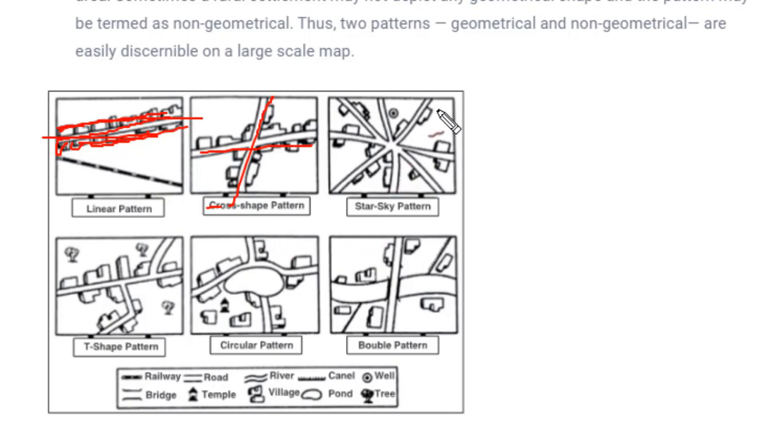Star shaped pattern. So you just see the diagram. These are the roads, okay, roads for traveling. You'll understand how these patterns are formed. We have T-shape, circular pattern, bubble pattern. So there can be a number of patterns, depending on shapes and sizes.